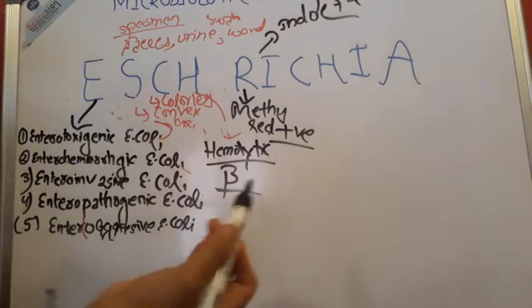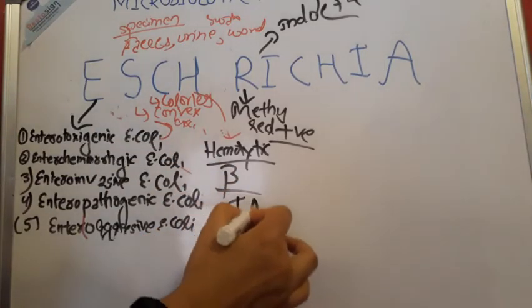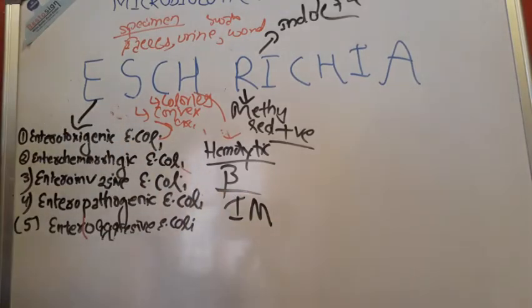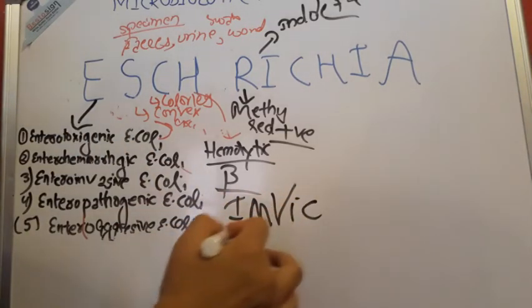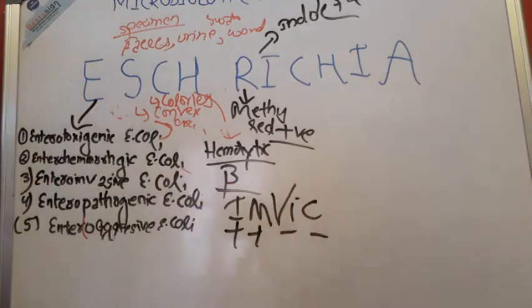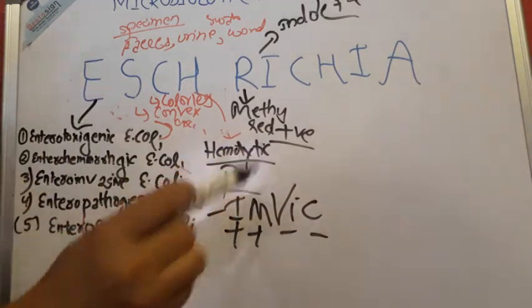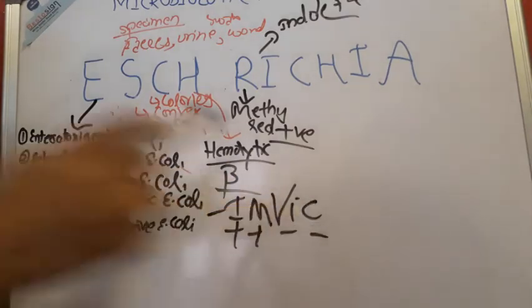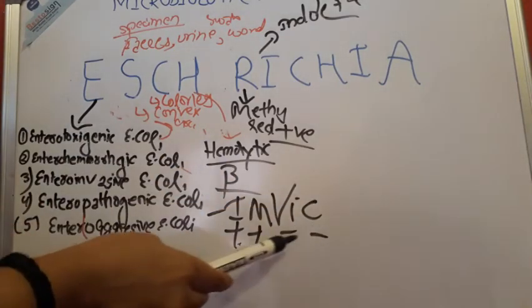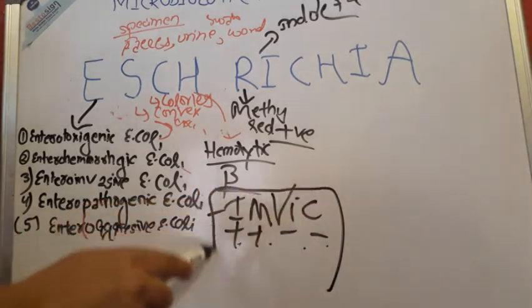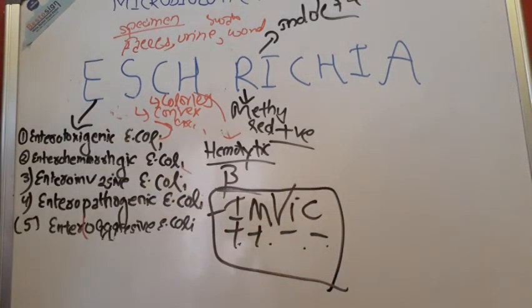So I think all of you know about this. I M V I C: plus plus minus minus. This mnemonic is for indole, methyl red, Voges-Proskauer, and citrate. So that's positive, positive, negative, negative. Remember this mnemonic, and this is enough for you to remember the biochemical reaction.